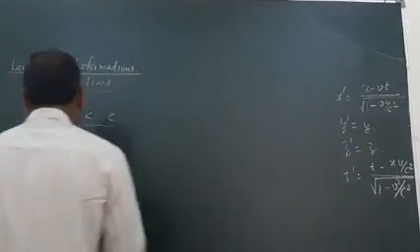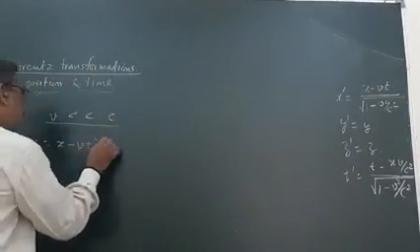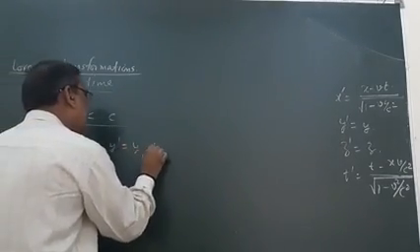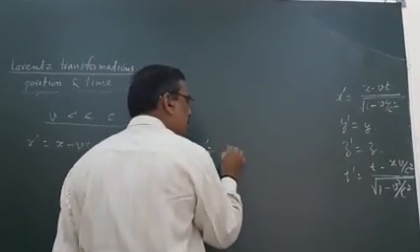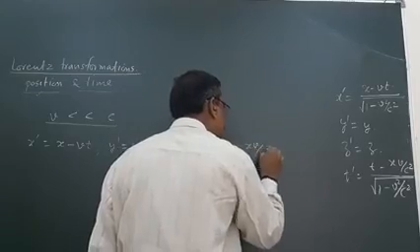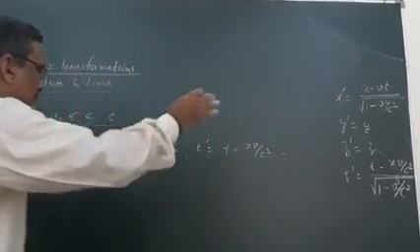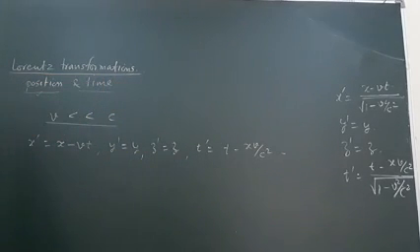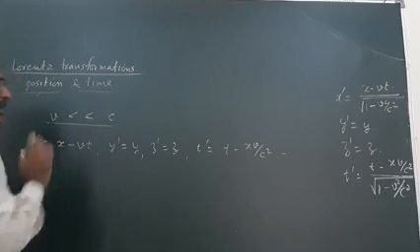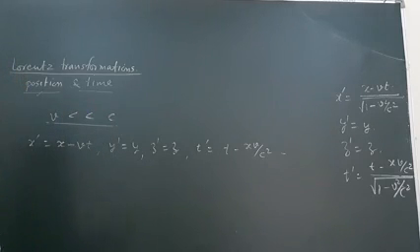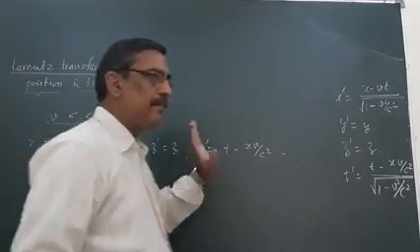So x dash will be x minus vt, y dash is equal to y and z dash is equal to z, and t dash will be equal to t minus xv upon c square, and these are nothing but the Galilean transformation. So if the relative velocity of the frame is very less than c, then naturally the Lorentzian transformation is nothing but the Galilean transformation itself.